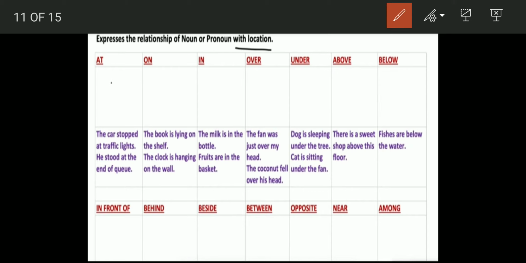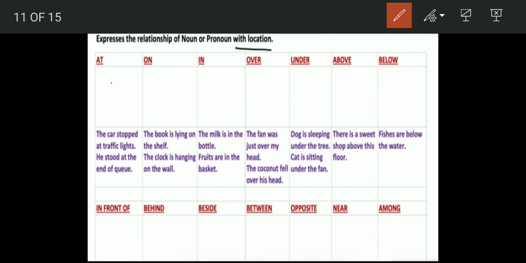Under, similarly, when something is right beneath something else, then the dog is sleeping under the tree. Cat is sitting under the fan. So somebody tells you cat is sitting under the fan. You know where exactly it is sitting. You look for the fan and just below it you will find the cat.